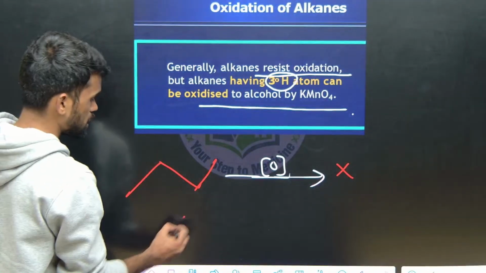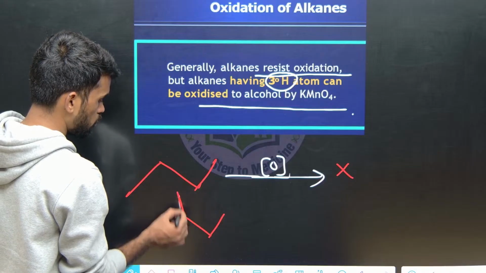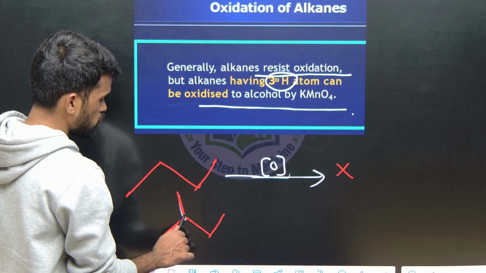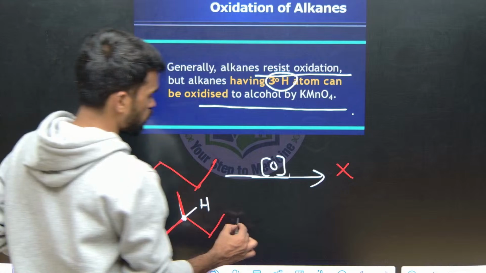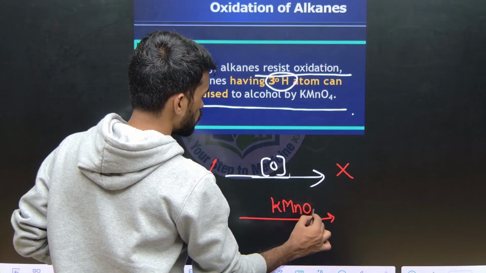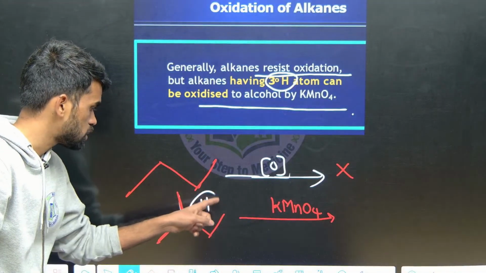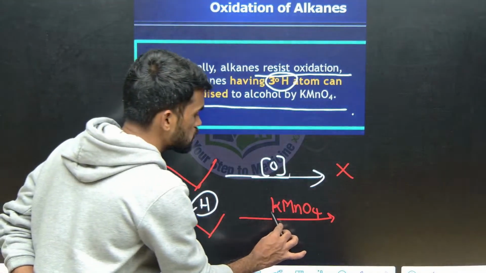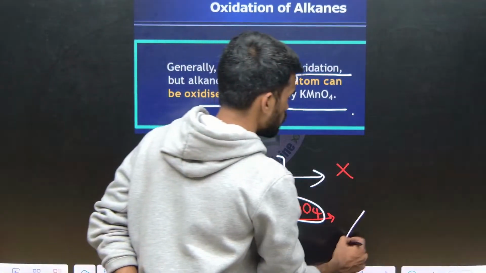But when we have a tertiary hydrogen, just see what I am writing here. This is a methyl group, this side also methyl, this side is ethyl, and you have one tertiary carbon and hydrogen. If I treat this with KMnO4, this tertiary hydrogen, which you can consider an activated hydrogen, will be oxidized by the KMnO4 oxidizing agent and gives a tertiary alcohol.